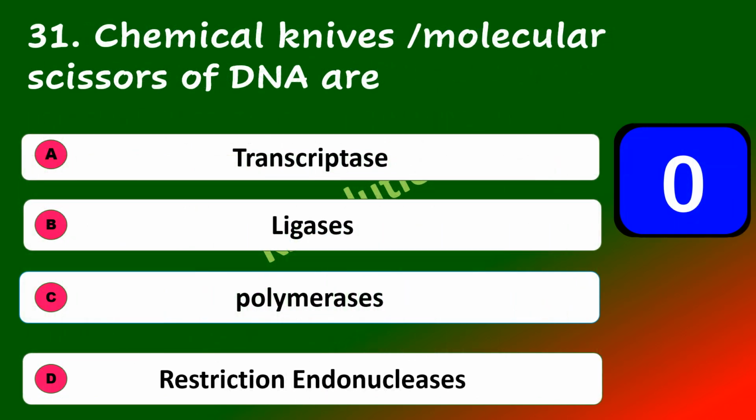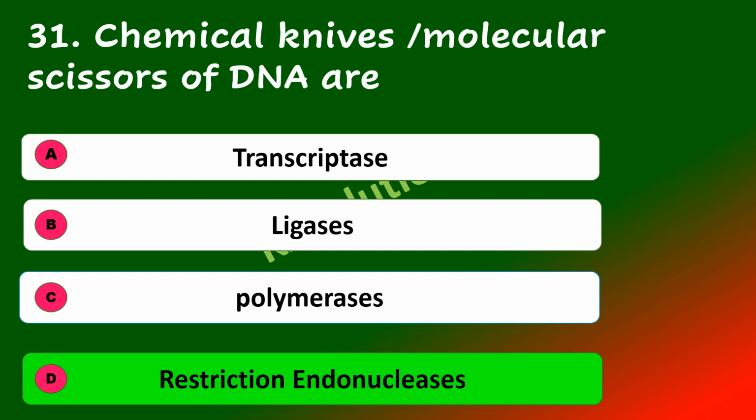Next question. Chemical knives or molecular scissors of DNA are transcriptase, ligases, polymerases, restriction endonucleases. Chemical knives or molecular scissors of DNA are restriction endonucleases.